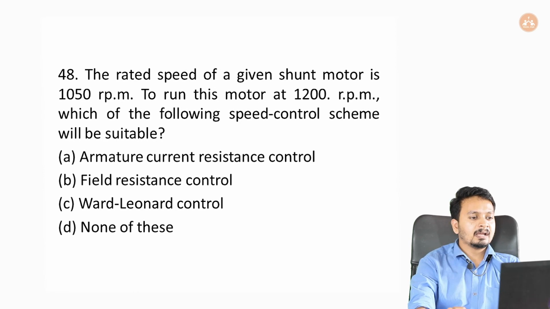Next question, the rated speed of a given shunt motor is 1050 rpm, and to run this motor at 1200 rpm, which of the following speed control schemes will be suitable? Option A, armature current resistance control. Option B, field resistance control. Option C, Ward-Leonard control. And option D, none of these. So our answer will be option B, field resistance control.